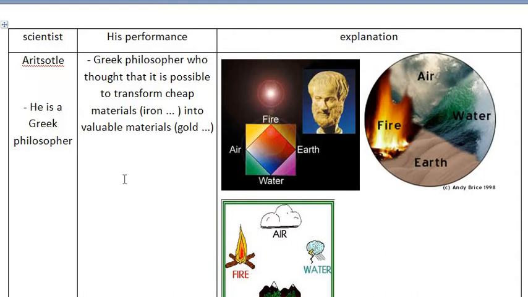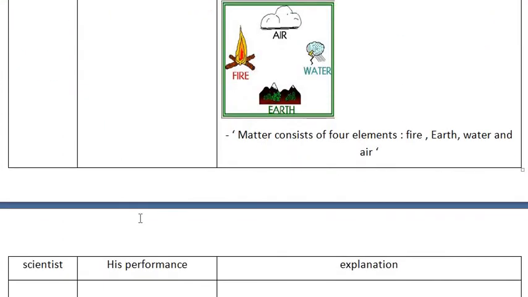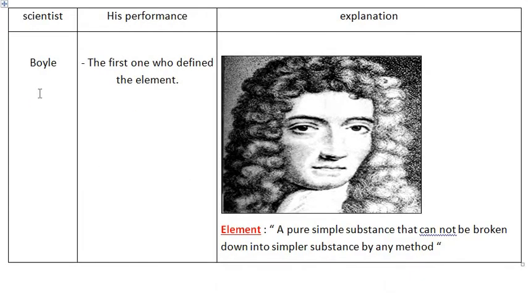Aristotle thought also that it is possible to convert cheap materials like iron, for example, into valuable materials such as gold. We know this is not correct, but at this time he said that. This is all about Aristotle. Matter consists of 4 elements or 4 components: fire, earth, water, and air.